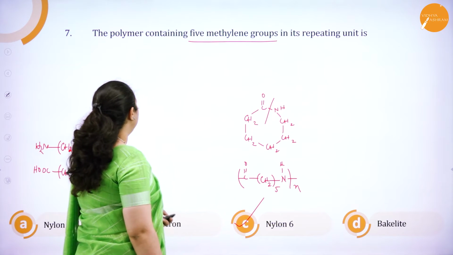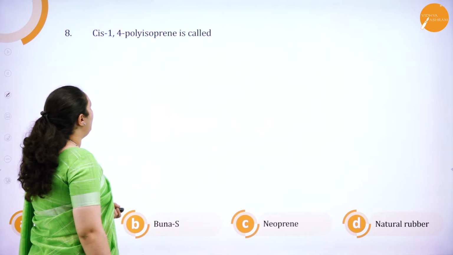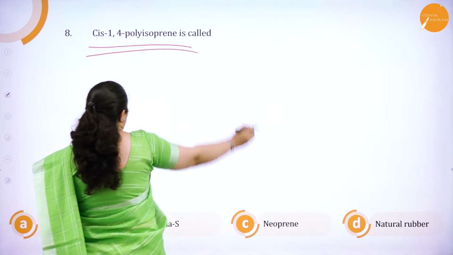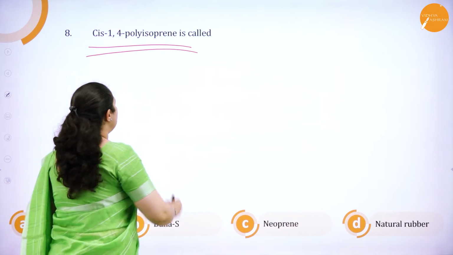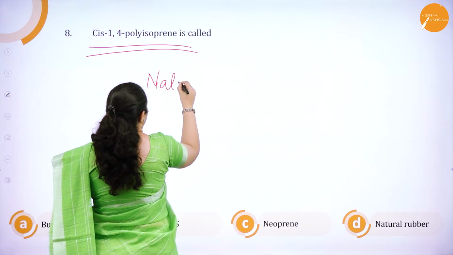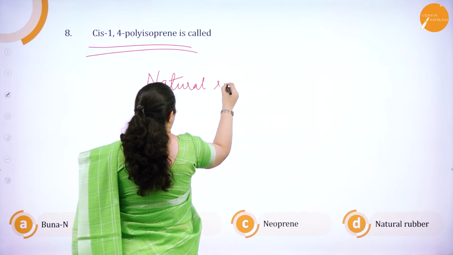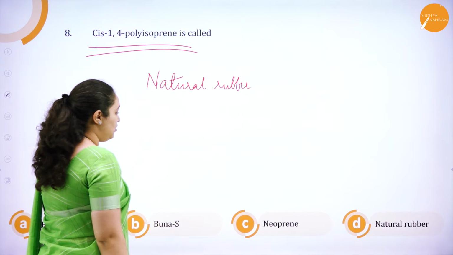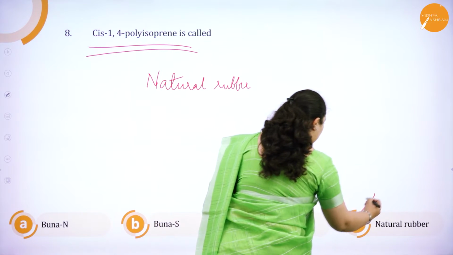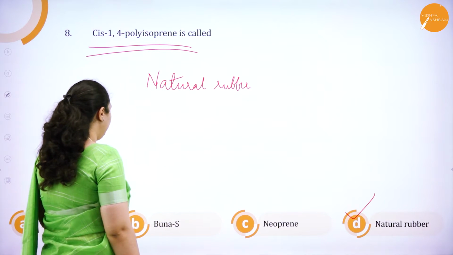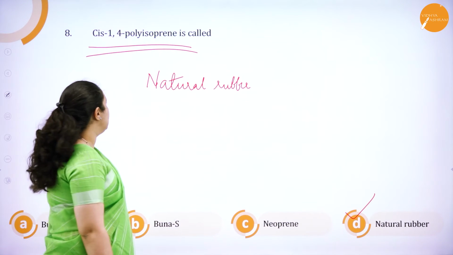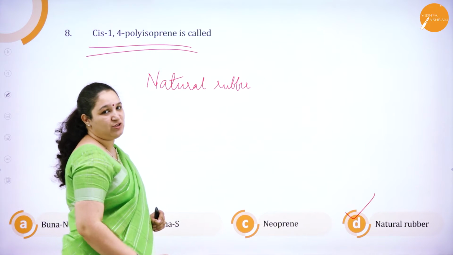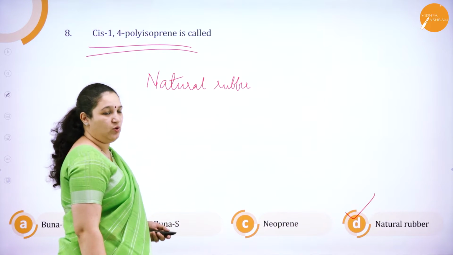Okay. Next one, cis 1,4 polyisoprene is called. Where have you heard about it? It's again a fact. It is called natural rubber. So, which is the correct option which we have got? It is option D. Can it be anything else? No. Buna N, Buna S and neoprene. No. Cis 1,4 polyisoprene is nothing but natural rubber. It is the fact which we know here.